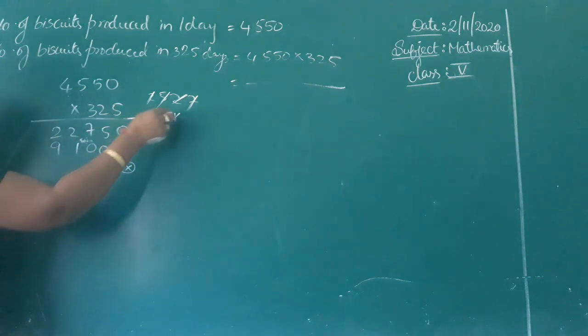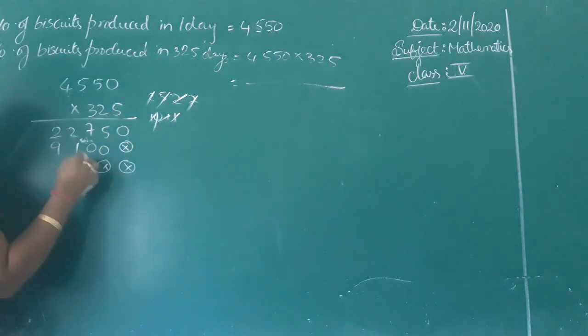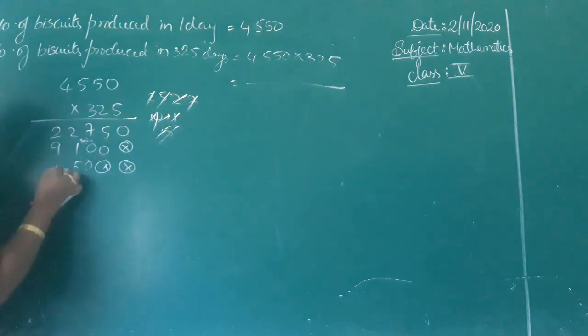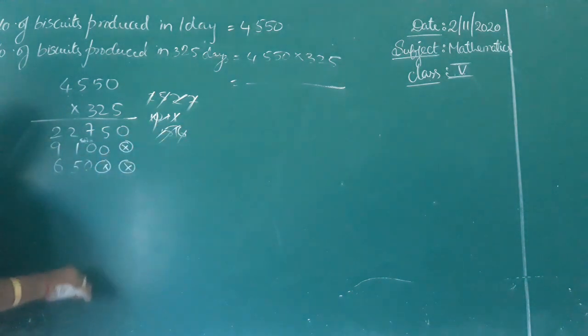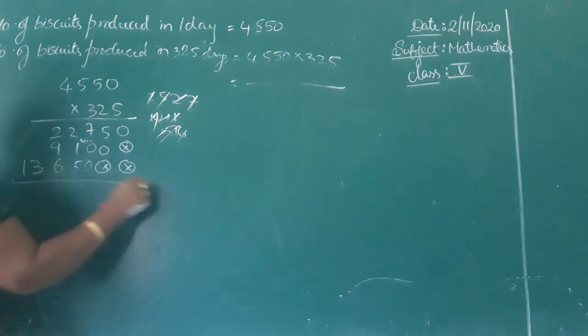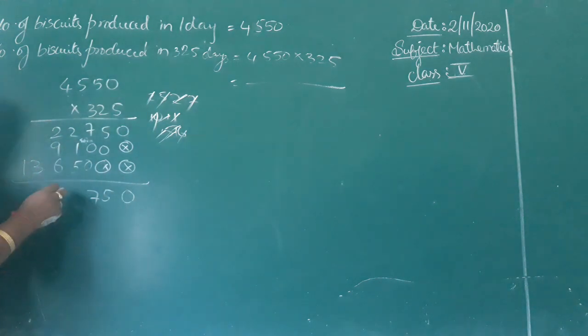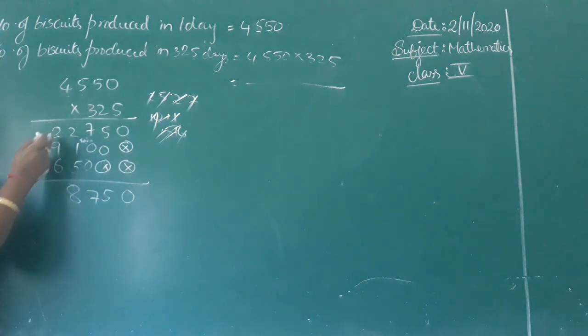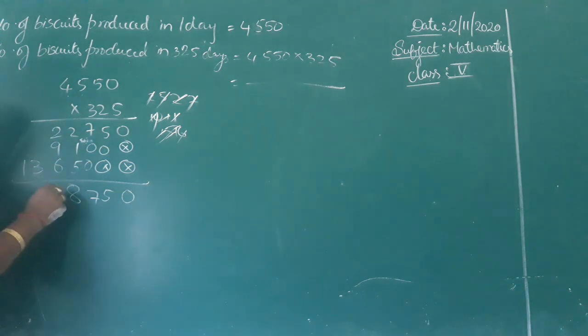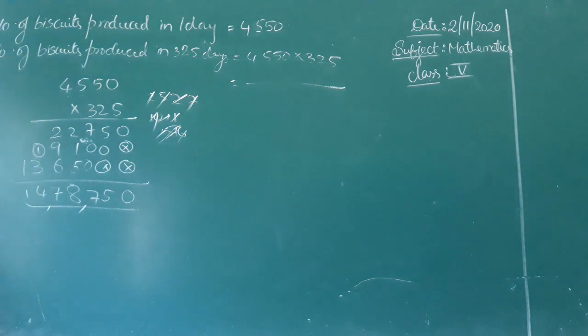Now multiplying by 3: 3 zeros 0, 3 fives 15, 3 fives 15 plus 1, 16, 3 fours 12 plus 1, 13. Adding, 14,78,750 is the answer.